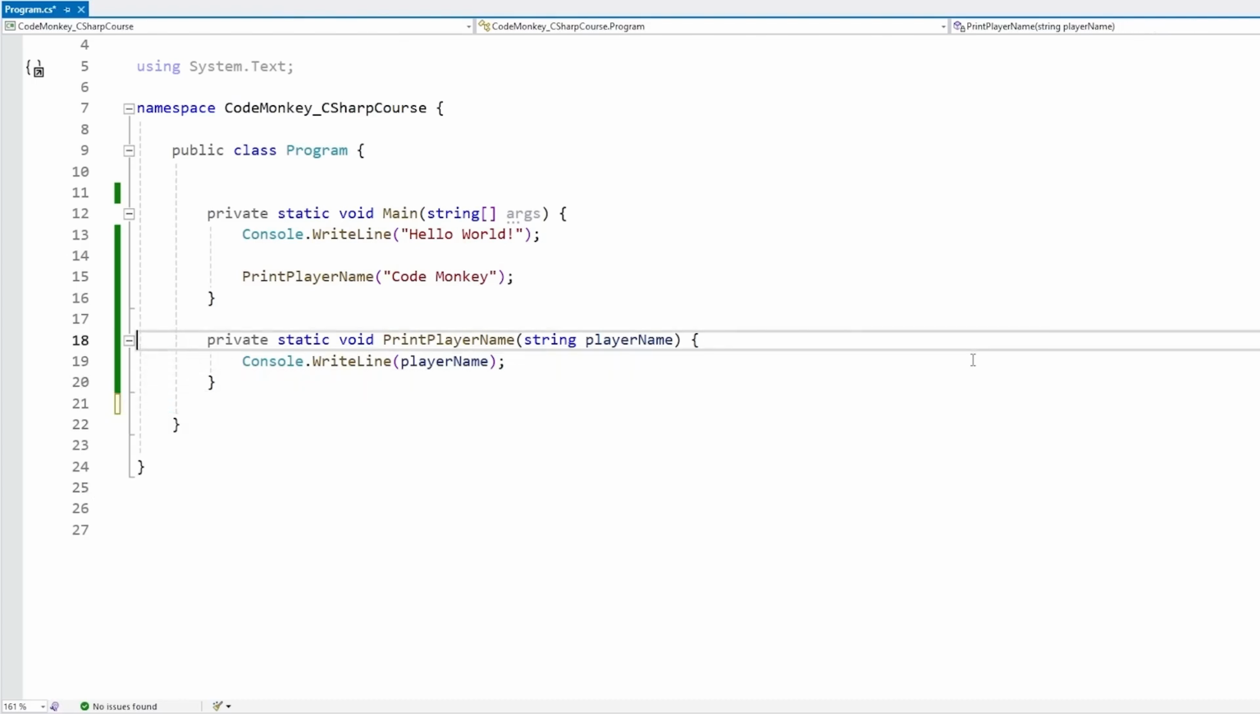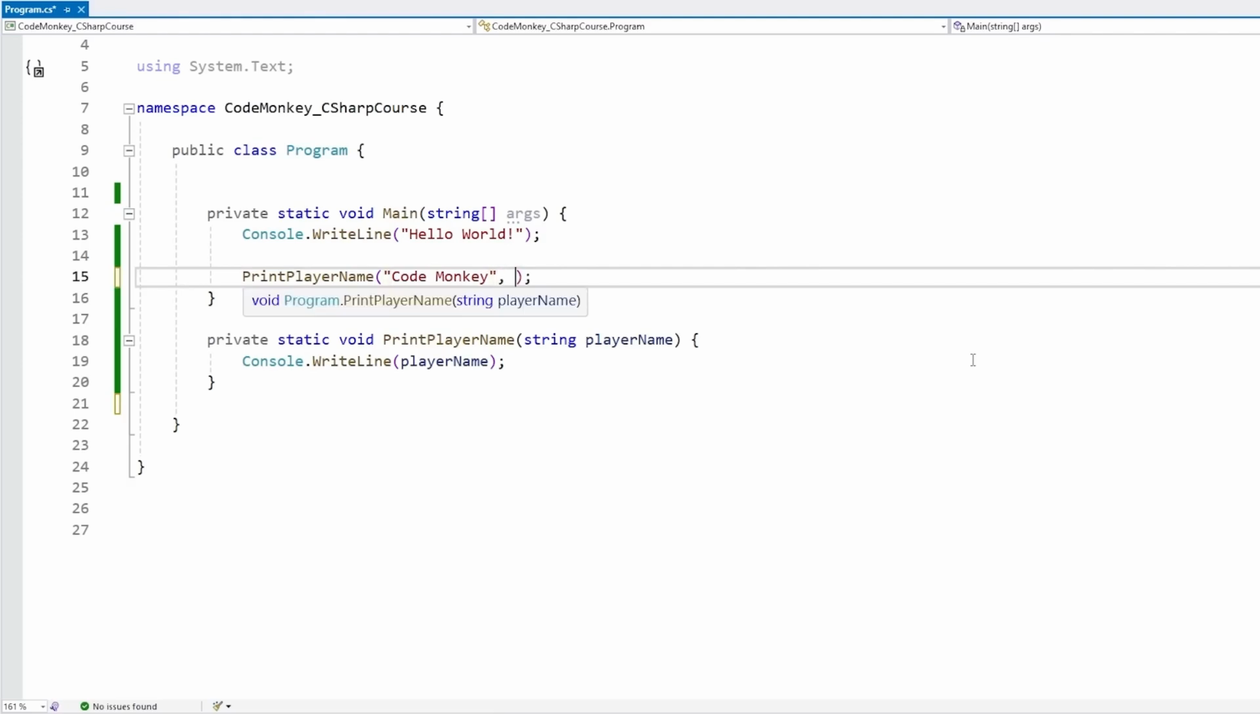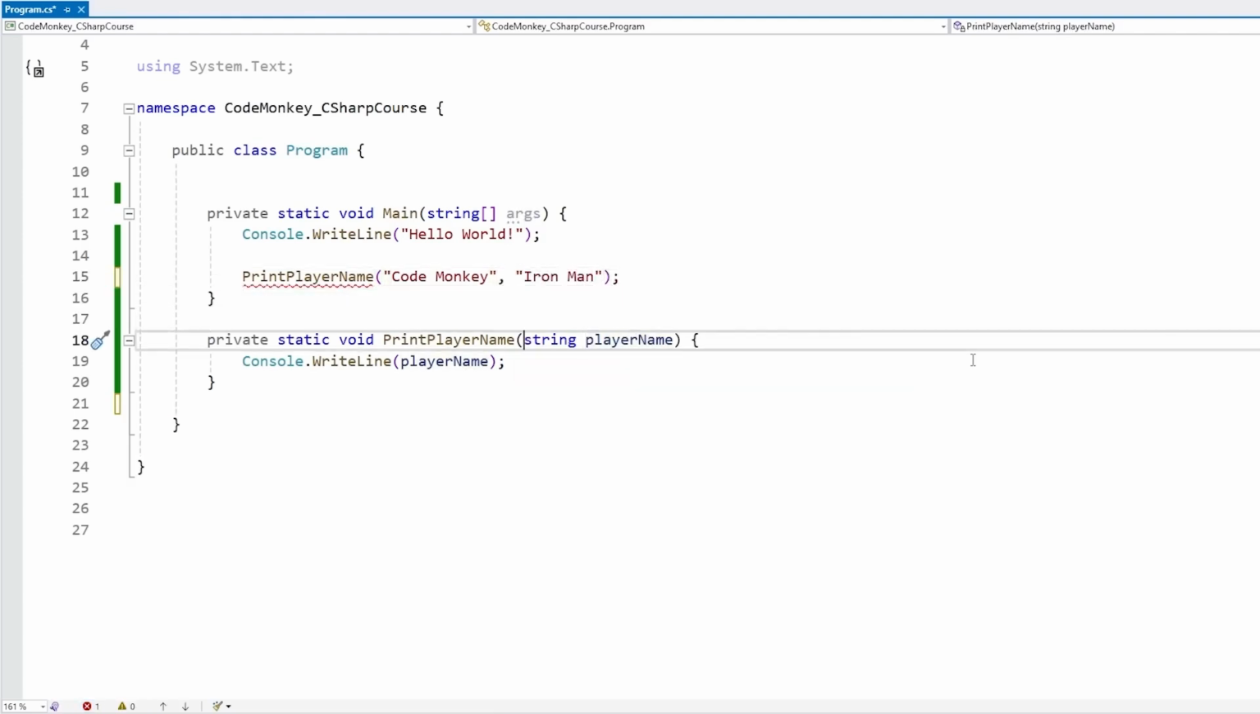So for that, let's make just 1 function. And up here, let's call it with 2 parameters. And right now, yep, we have an error because this one can only take 1 parameter. So now here for the parameter, let's write the keyword params. We write params and then we write the type for the parameter. And in order to use it with params, this type needs to be an array. So let's make a string array. And for the player name array.